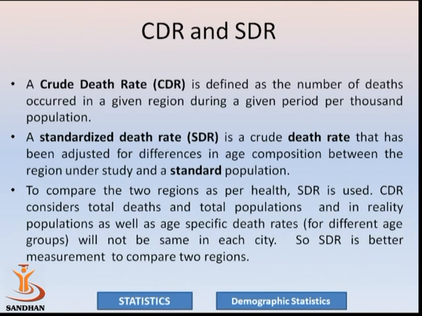So as per the age groups composition, we should adjust the death rate, and because of that we can compare two cities on the basis of the standardized death rate. So to compare two regions as per death, standardized death rate is used. Crude death rate considers total deaths and total population only, and in reality population as well as age specific death rate will not be the same in each and every city. So standardized death rate is a better measurement to compare two regions.